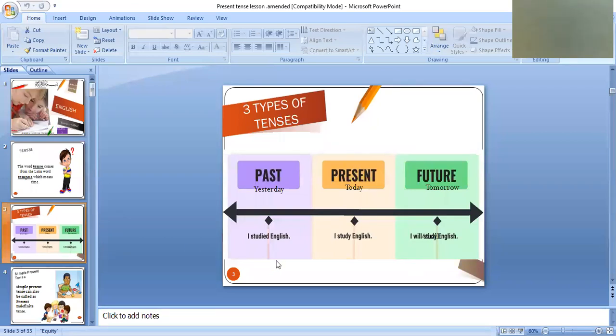So dear children, verbs studied, study, you know very well the verbs tell us more about action. But here the verbs not only tell us about the action, but also tell us about the time of the action, when the action took place. Dear children, it is actually the verb. It is actually the verbs which decide the tense of the sentence.